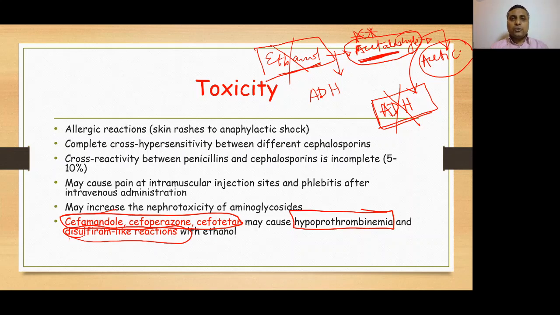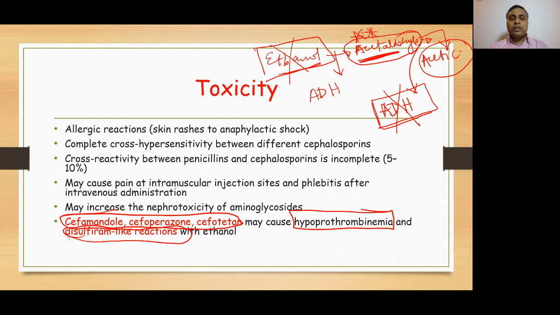Whereas fourth generation cephalosporins have the same or similar antibacterial spectrum as third generation cephalosporins, but they are more resistant to beta-lactamase enzymes. Here we have talked about one of the drugs of choice, the drug of choice for the treatment of gonorrhea.